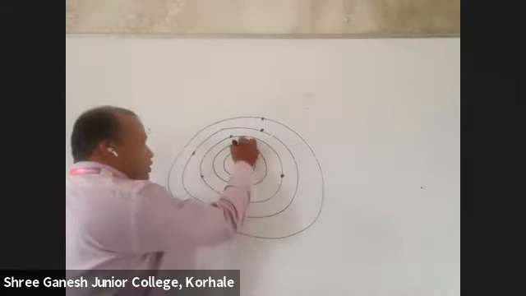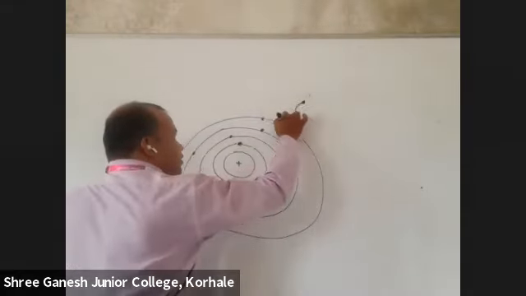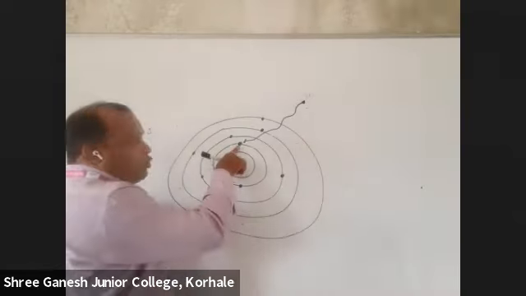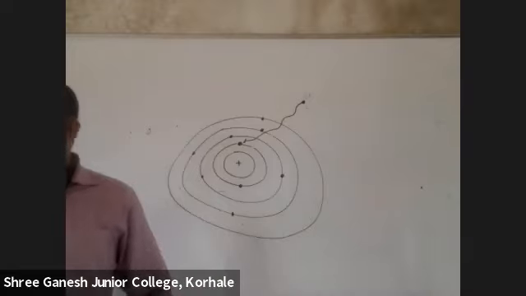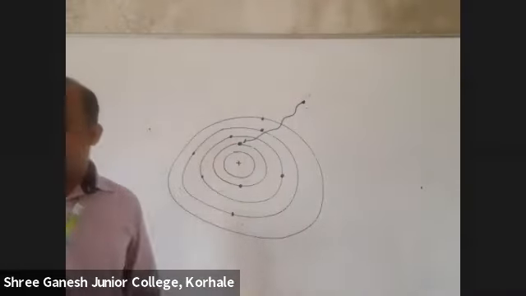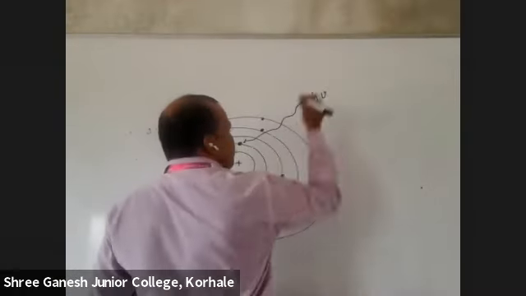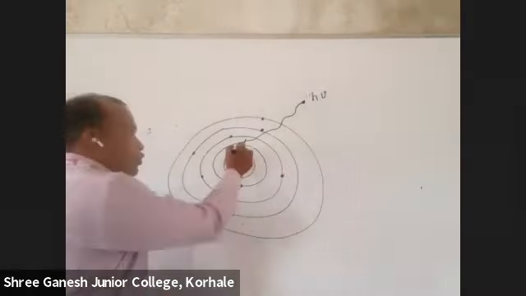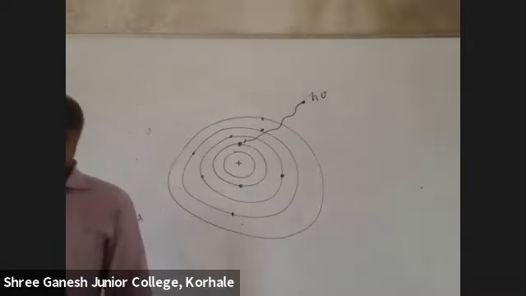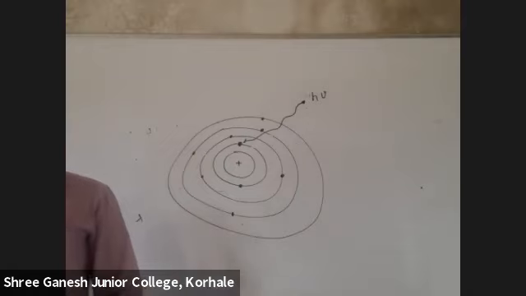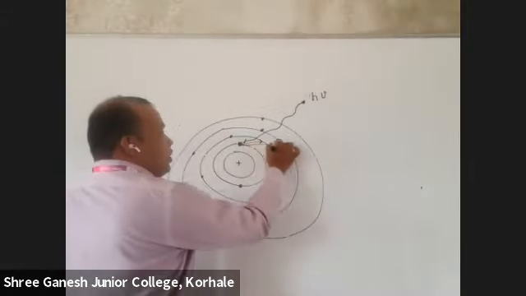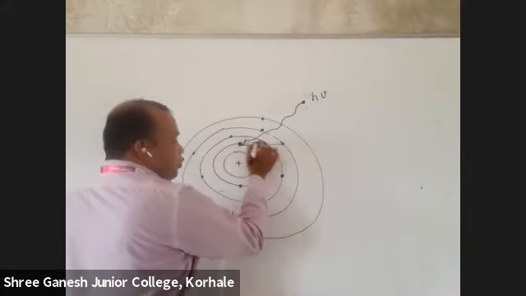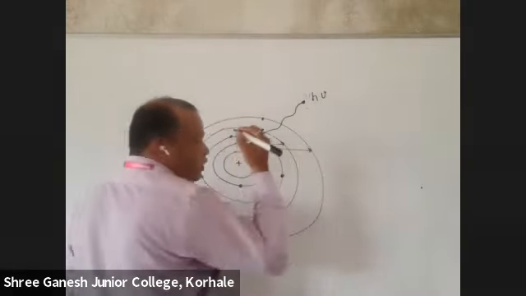Now suppose we provide energy to this electron. Because this electron is stable, it will not move from its position, correct? It will continuously revolve in this shell. But if you give energy, suppose h mu, that is sunlight, to this electron, what will happen? Its energy will increase, meaning this electron will absorb energy and jump to an outer shell. Either it will go to this shell, or if you give more energy, it will go to that shell. The more energy you give, the further it will go, up to the outermost shell.